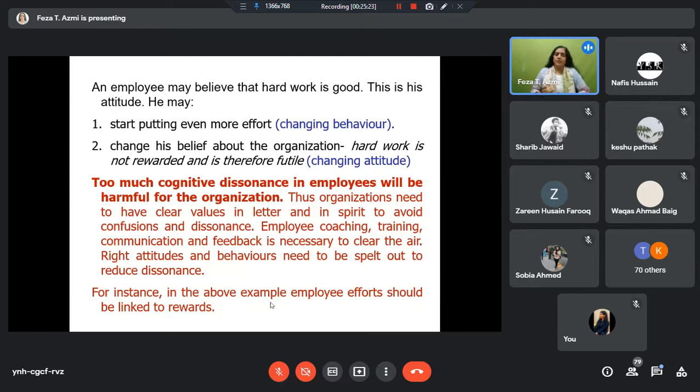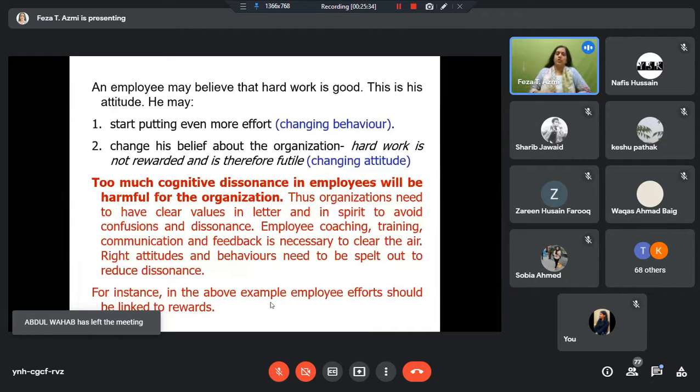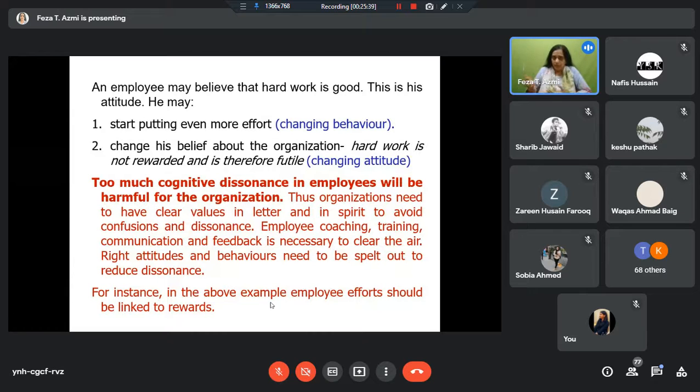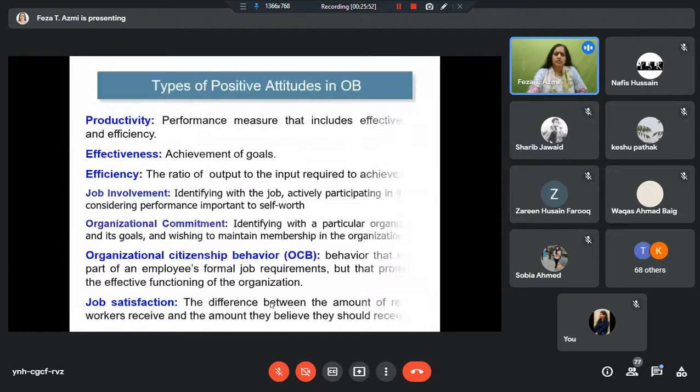And people have to understand that, okay, this is the attitude that the organization wants us to have. This is how it wants us to behave. People should behave as per that attitude. And when they behave as per that attitude, the organization should appreciate them, reward them, felicitate them, recognize their achievement. Otherwise, the reverse will happen, dissonance will happen, and they will not follow that value. So this is what typically is the relationship between attitude and behavior.